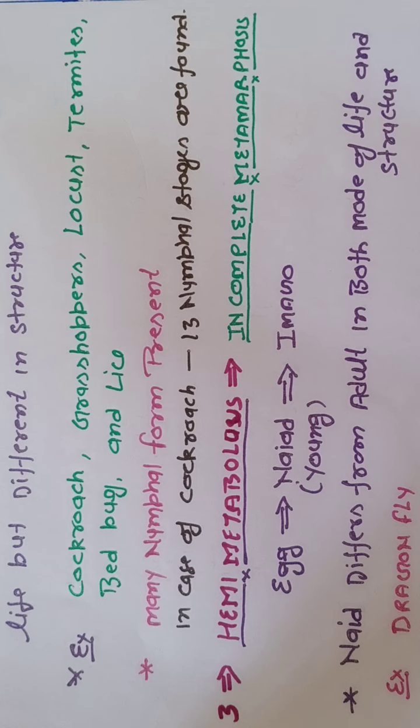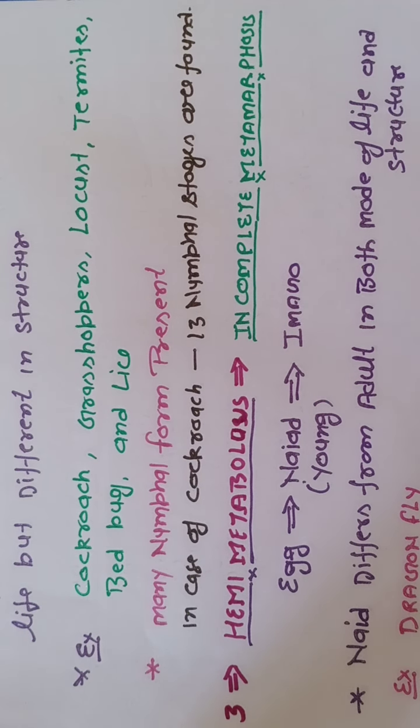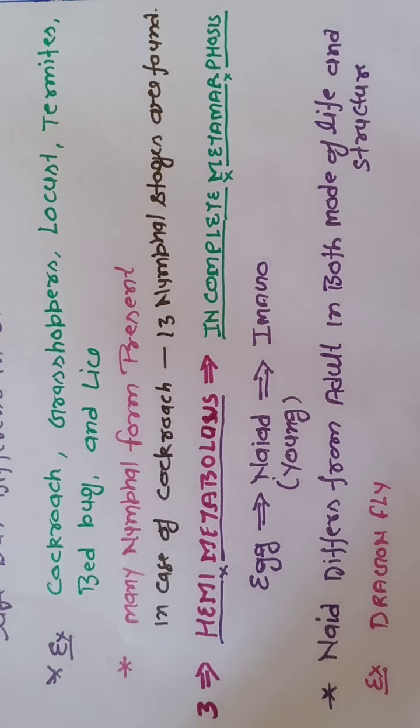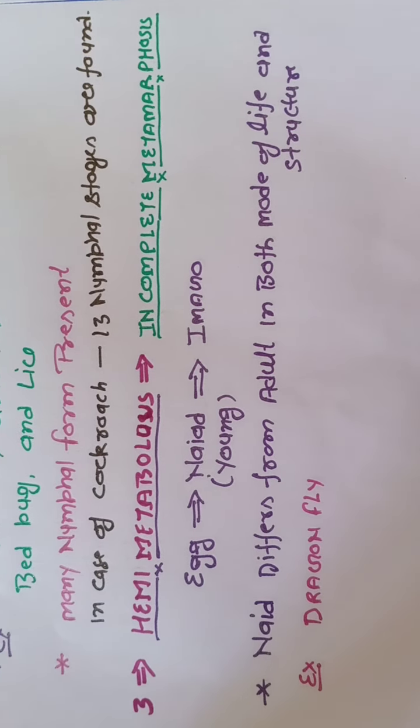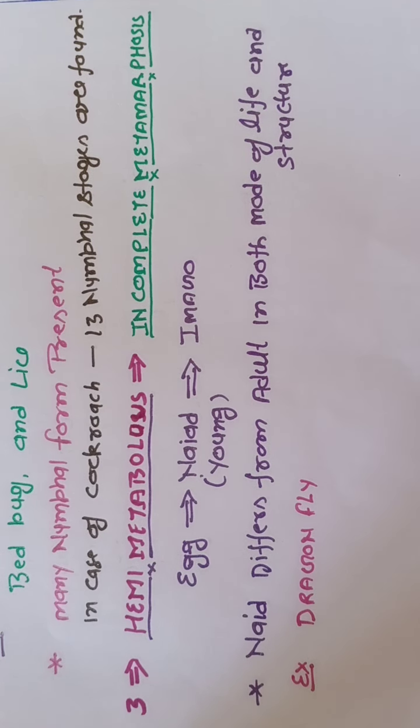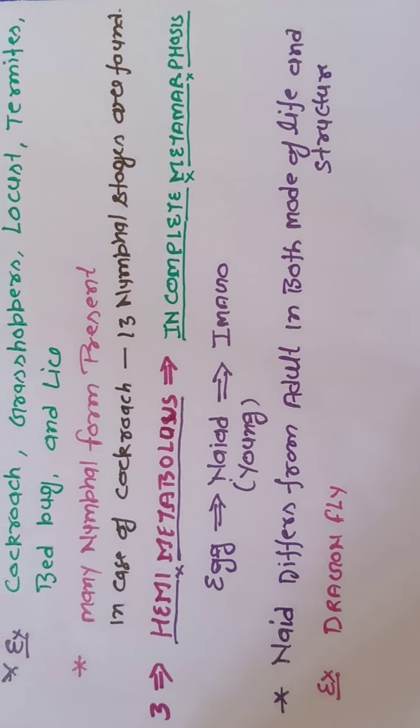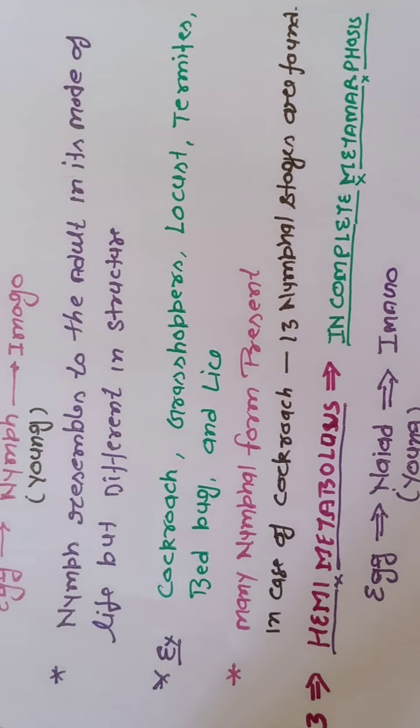It means naiad is different from the nymph, because naiad differs from the adult in both mode of life and structure. Such type of the metamorphosis is known as incomplete metamorphosis or hemimetabolous. Example, dragonfly, you know, I think. In this way, these are three types of the metamorphosis which I taught to you here.